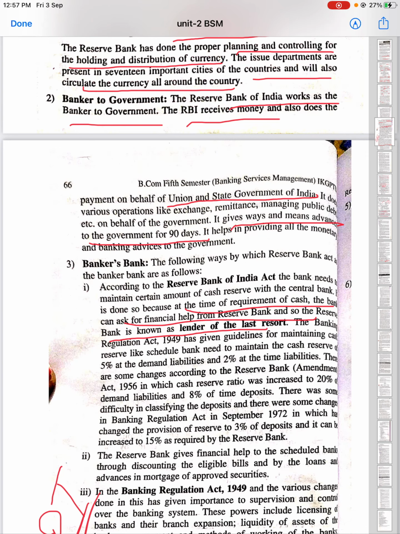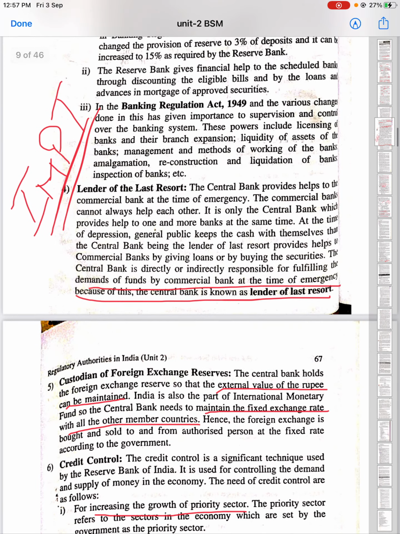The next is RBI acts as a banker to banks. Since we can say that the RBI is the lender of last resort, because at the time of financial assistance and at the time of requirement of cash, RBI is the only one who can act as a lender of last resort. And this is one of the most important characteristics of the RBI, that it provides a lender of last resort not only to the banks but also to the rest of the commercial as well as central bank. They help in providing demand of the funds to the commercial bank as well as to the central bank.